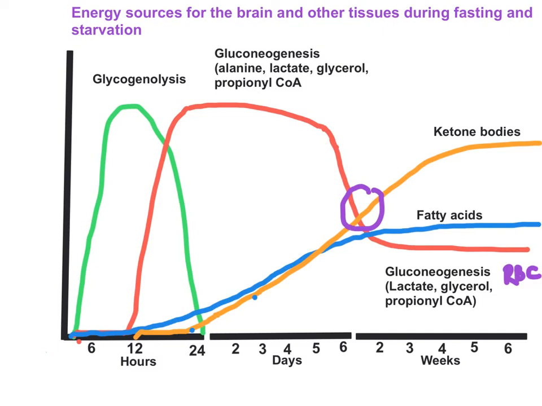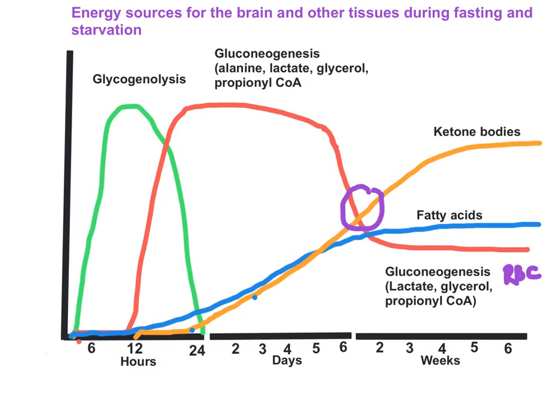So like this, during fasting and starvation, there will be adaptation mechanisms going on in our body where different energy sources are used. Let me recap this now. Initially glycogen breakdown will go on and glucose comes into the blood, and it will be used by the brain and other tissues for energy. As glycogen depletion goes on, gluconeogenesis will support the glucose needs of the brain and especially red blood cells, and this gluconeogenesis will stay at high levels for the first week. After that it falls to a constant phase by 2 to 3 weeks, and it continues there.